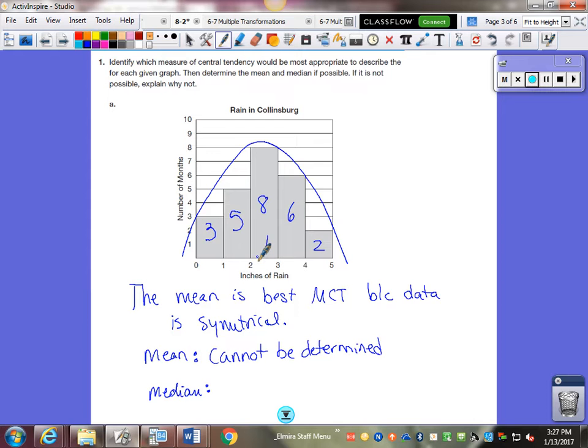So I can estimate that my median is between 2 and 3 inches of rain. But that's the best I can do. I have no idea what the median is. Can't find it out, I don't have any data.